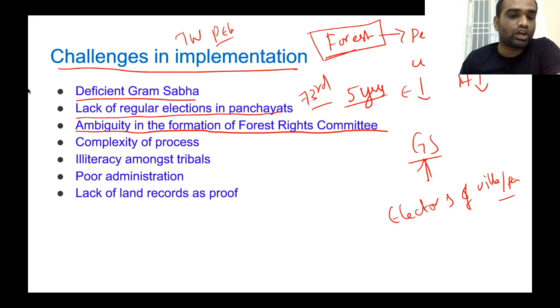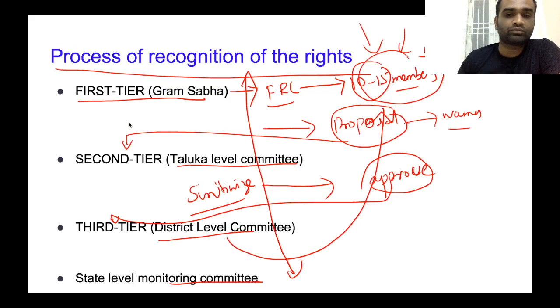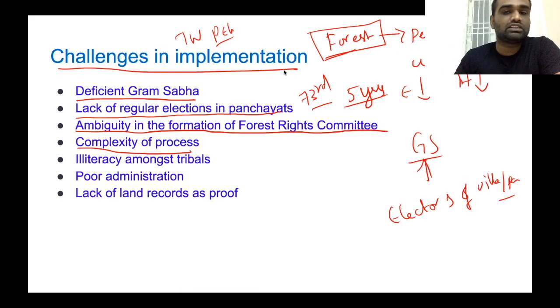And also there is the complexity of the process. See here, for rights to be recognized, see how many processes a proposal has to go through. It has to go through 3 tiers. So in all these 3 tiers, this proposal can be subjected to corrupt practices. Since there is a lot of complexity involved in the process itself, this will become a challenge in the implementation process.